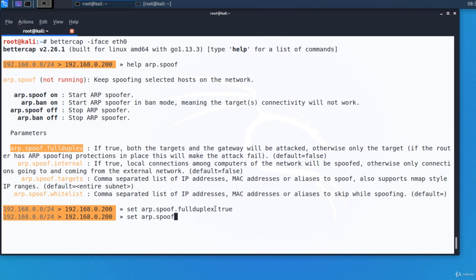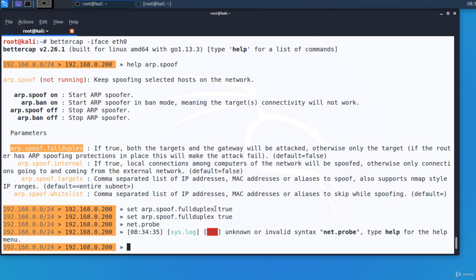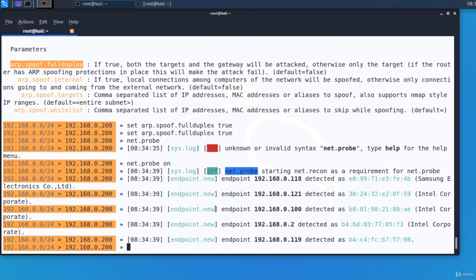For example, arp and I'm hitting tab. And it has auto-completed the option. fu and tab. Okay, you've got it. And I also want to start the net.probe module for it to be able to discover the targets. So net.probe on.